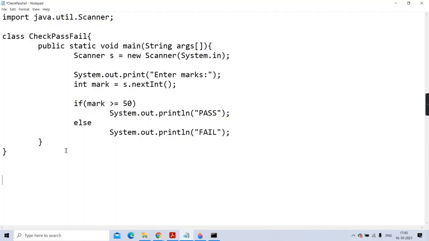Yes, my dear students. If else, divisibility, if else, so you have to do.